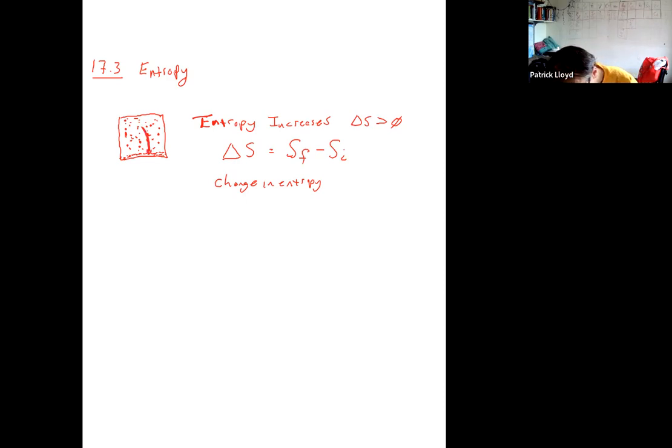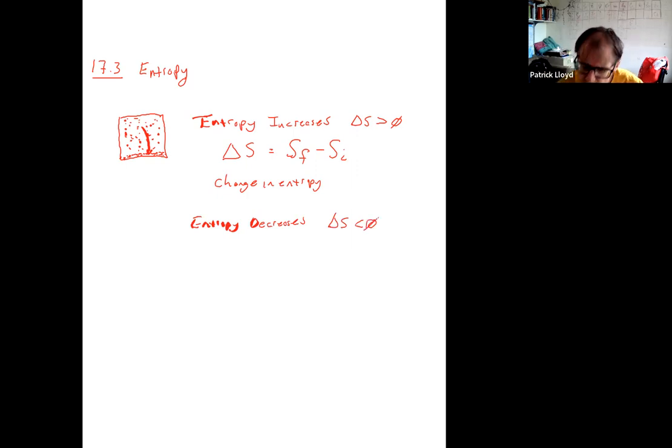On the other hand, if we were to do the opposite, if we were to condense a gas down to a liquid or a solid, then that would be a decrease in entropy because we would be reducing the number of possible states. When entropy decreases, delta S is less than 0. It's a negative change.